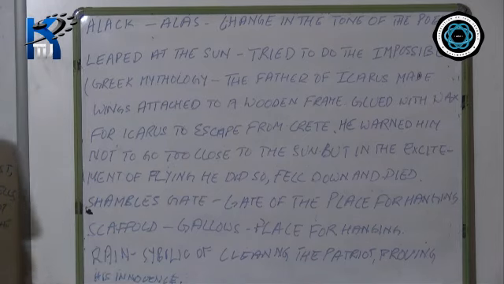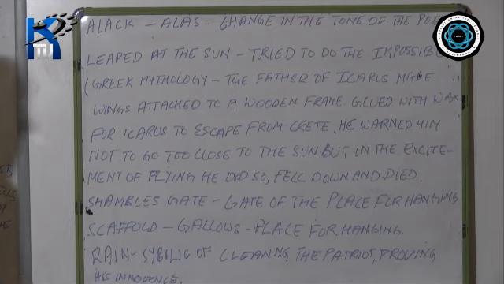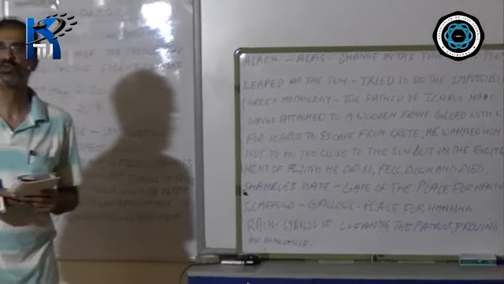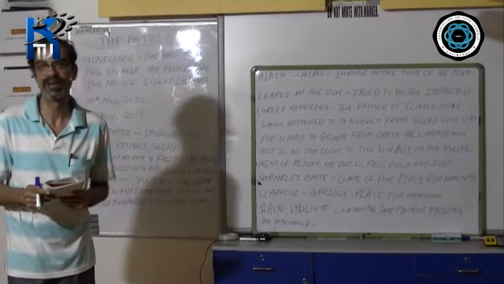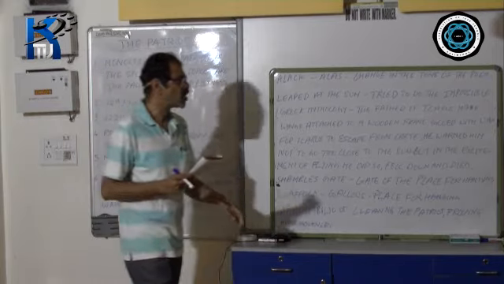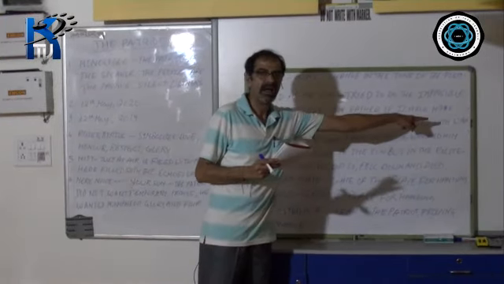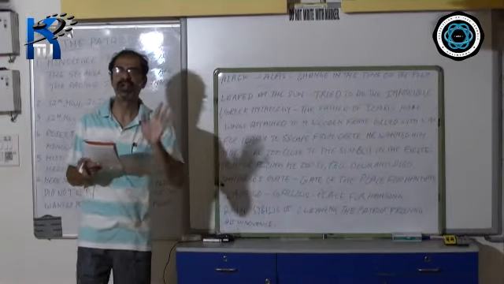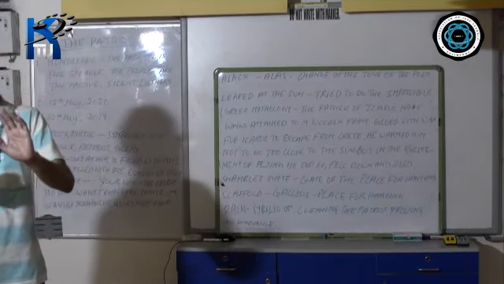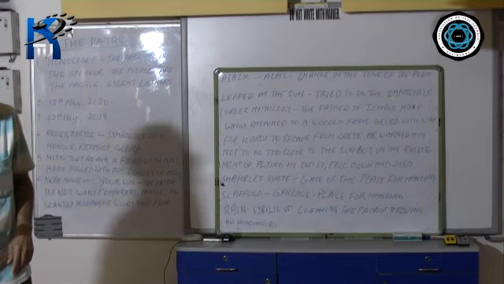Icarus wanted to escape from the city of Crete. So the father of Icarus made wings for him on a wooden frame. They were attached to the frame by means of wax, and it was attached to the body of Icarus so that he could fly and escape.